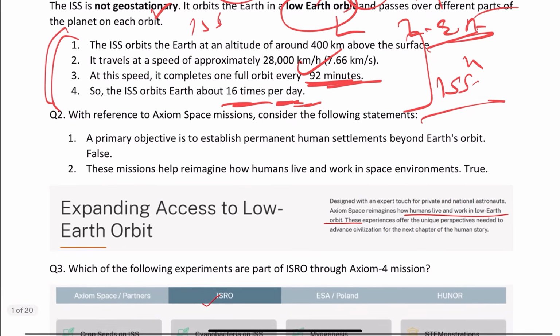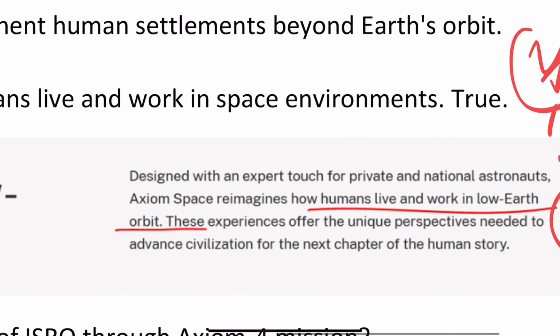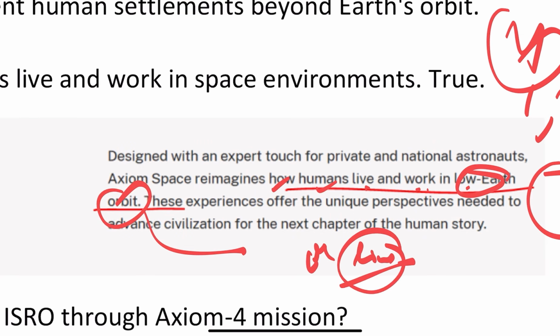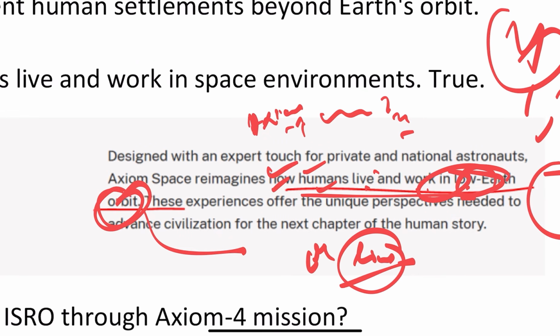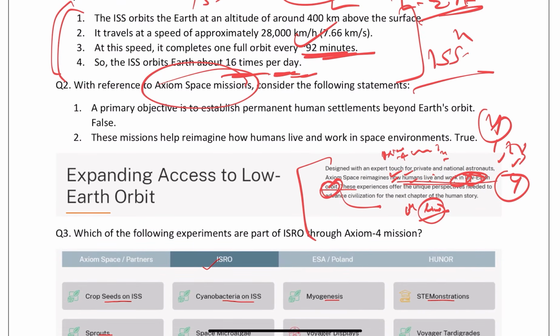Now one more next important question from the same article is: what is the objective of Axiom mission 4? Simple. See here: how humans live and work in the low Earth orbit. Now this is the major line, and all the answers, A, B, C, D, will revolve around this line: how humans live and work in the low Earth orbit. Axiom 4. समझ में आया? So this is how you have to proceed for this objective.